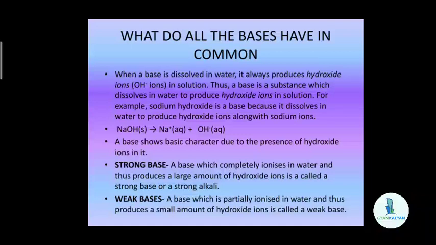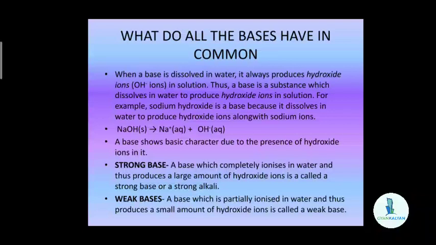When a base is dissolved in water, two types of ions are produced. One is the positive ion, which is also known as a cation, and the other is the negative ion, which is known as an anion. In case of sodium hydroxide, the positive ion, that is the cation, is the sodium ion, and hydroxide ions are the negative ones, that is the anions.